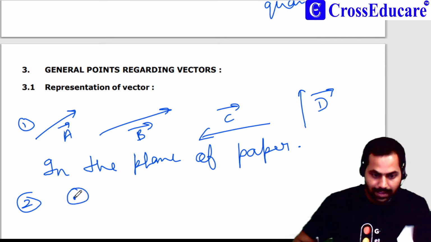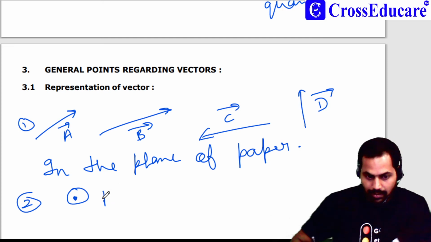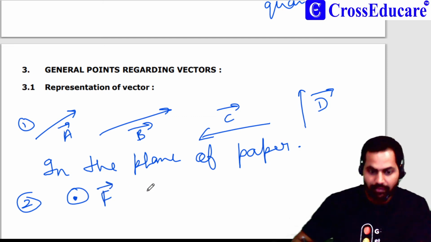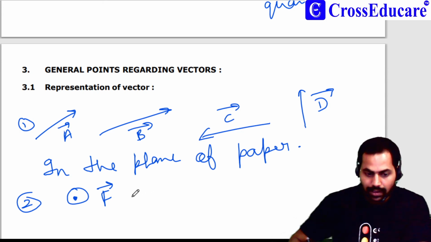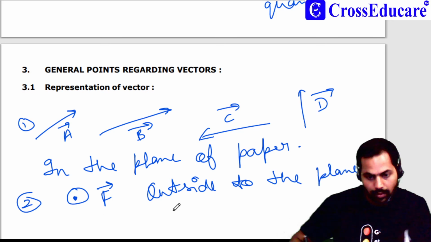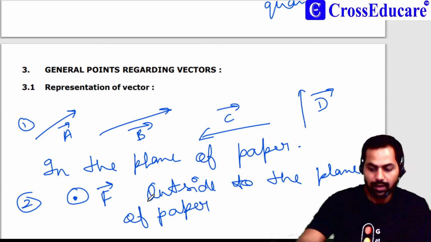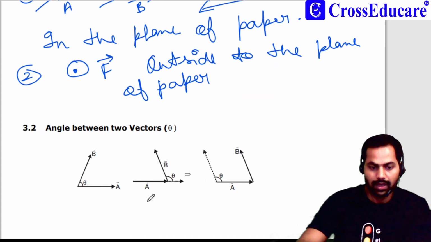We put a point in a circle. Suppose this is vector F, then this vector is outside to the plane of paper.